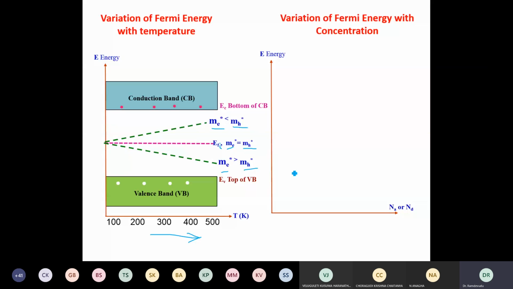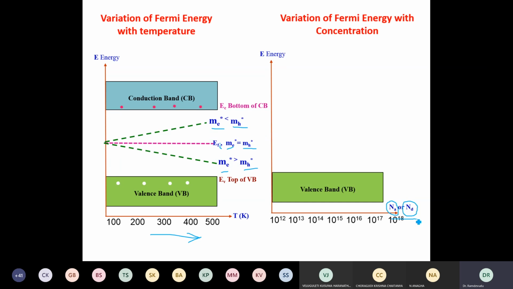So I am taking here Na or Nd. That means the added acceptor impurities or added donor impurities. This is added acceptor impurities if it is p-type material. This is added number of donor impurities for n-type material. And how many? I am showing 10 to the power 12, 13, 14 to 17 or more. So that many atoms are added. So when I add that many atoms, I will look at the variation of Fermi energy level.